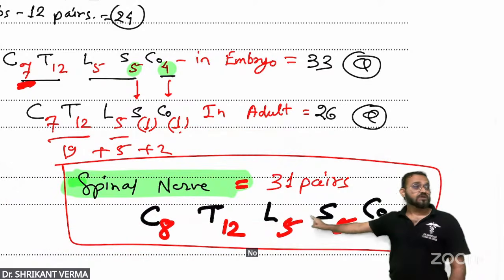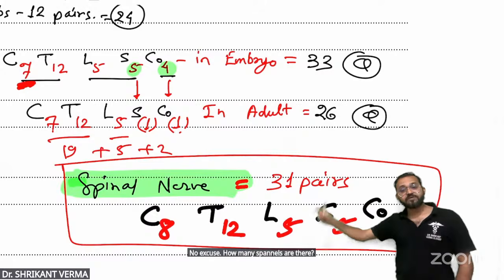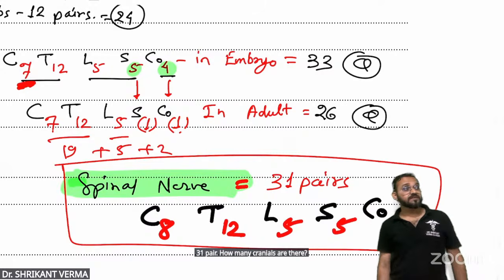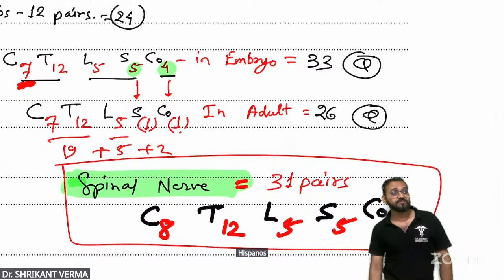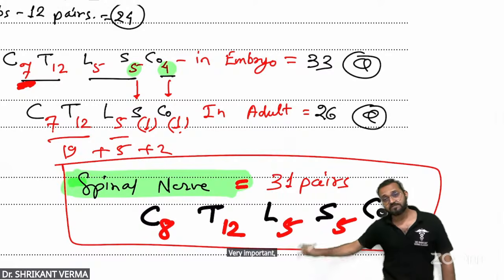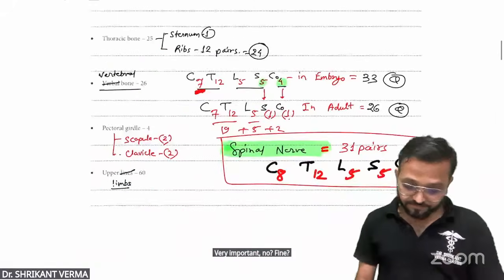No excuse. How many spinal nerves are there? 31 pairs. How many cranial nerves are there? 12 pairs. Cranial nerves are 12 pairs. Spinal nerves are 31 pairs. Very important, no? Fine. Next.